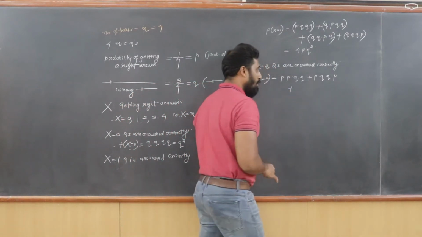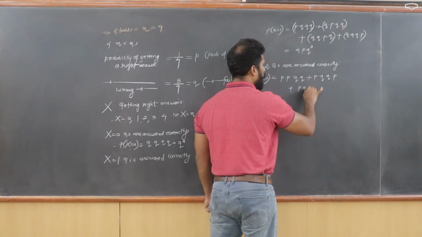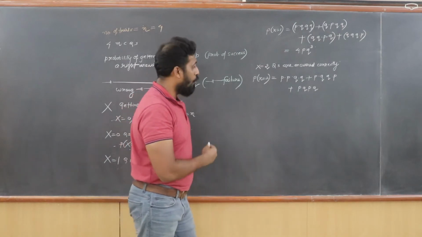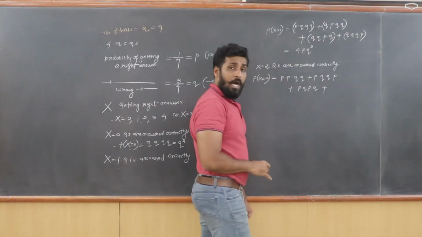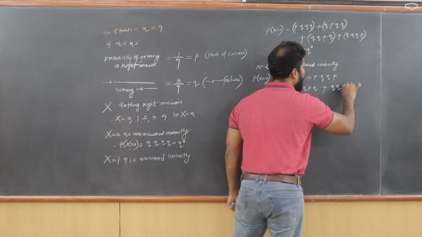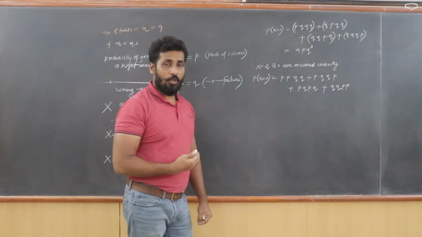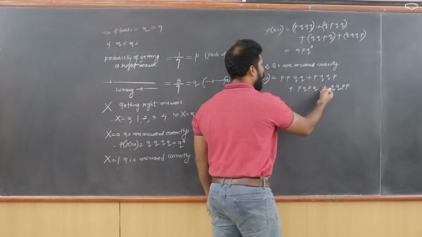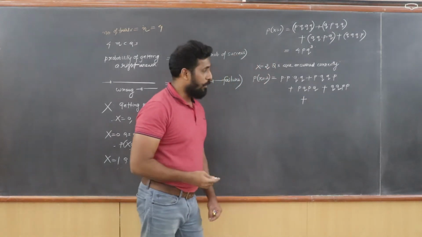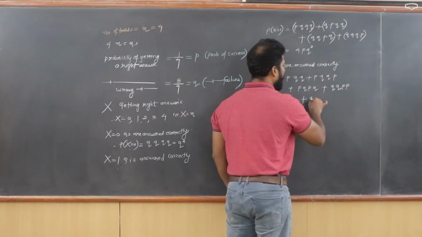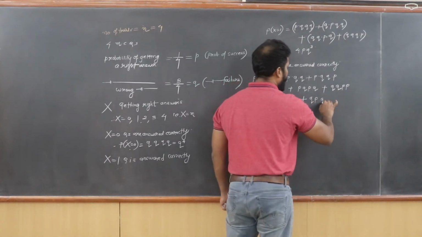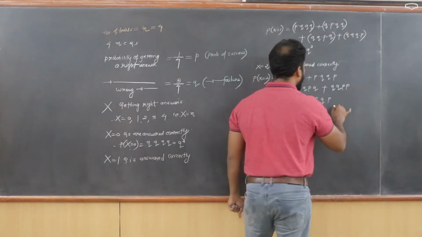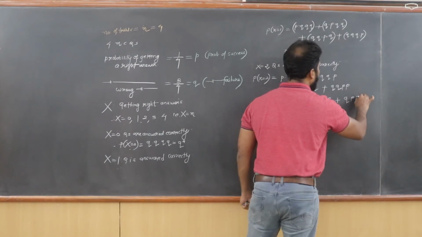Then again, the next possibility is P, Q, P, Q. First is correct, second is wrong, third is correct, fourth is wrong. The next condition could be Q, Q, P, P, isn't it? The first 2 questions are answered wrongly and the next 2 questions were answered correctly. And the last, okay, 1, 2, 3, 4, there are 2 more left. So next one I can discuss. The first question was answered correctly, the second was wrong, the third is correct, and the fourth is wrong. That's one of the possibilities. And the last possibility that I can discuss is Q, P, P, Q.